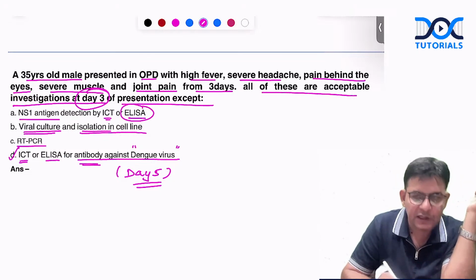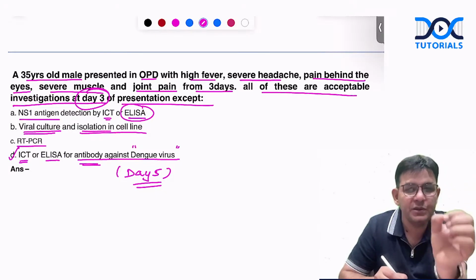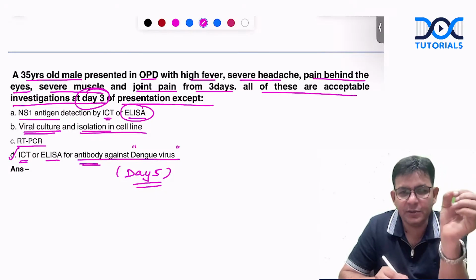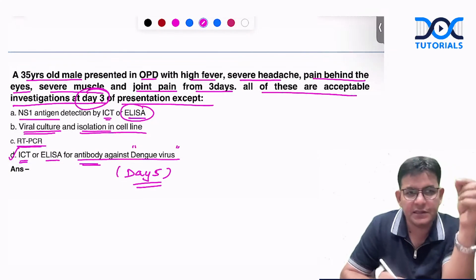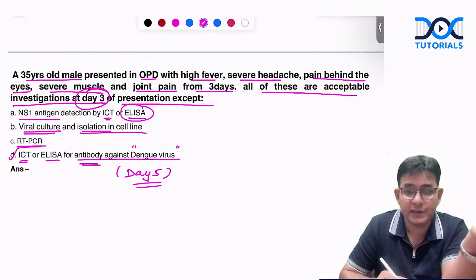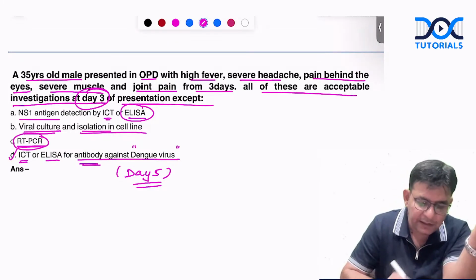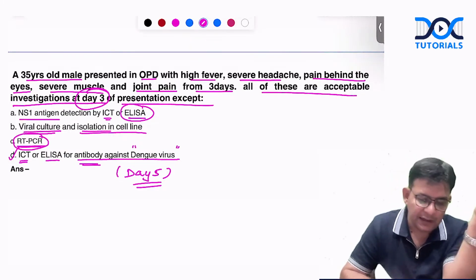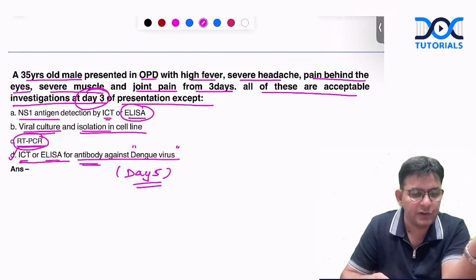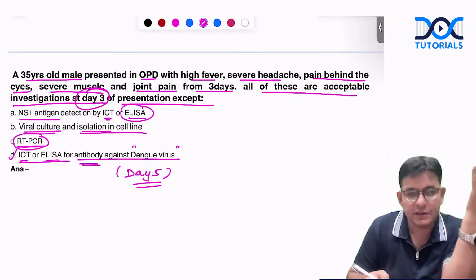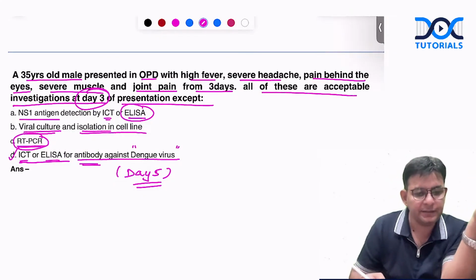Viral culture and isolation in cell lines. Which cell lines? Mosquito cell lines. In those Aedes mosquito cell lines, you can culture that also. RT-PCR is now said to be the investigation of choice actually. Okay, so that can be done because it is an RNA virus. And obviously this can't be done because it doesn't come up to the 3rd day. So the answer of yours should be what? Answer of yours is D.